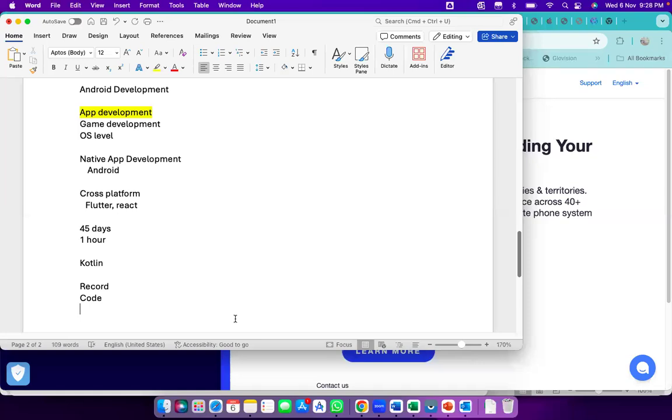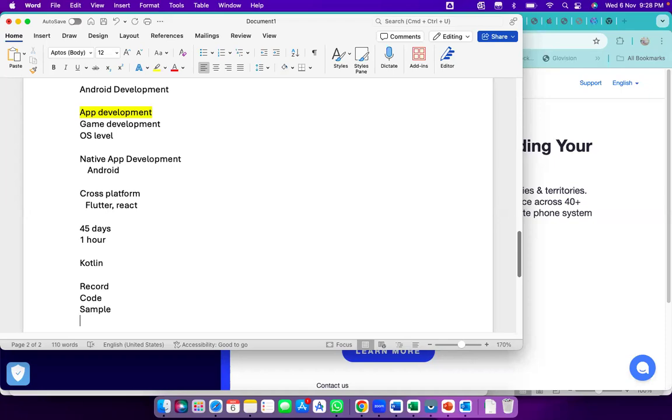It covers real-time scenarios like login, registration, session management, personalized data, how to handle it when the mobile network is not there, animations, and a lot of things. So there you will get the scope.